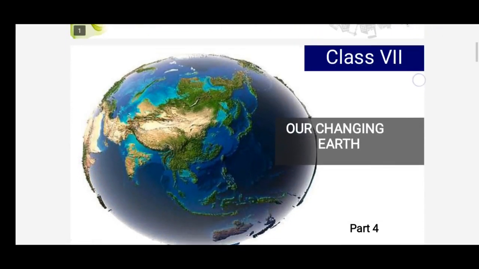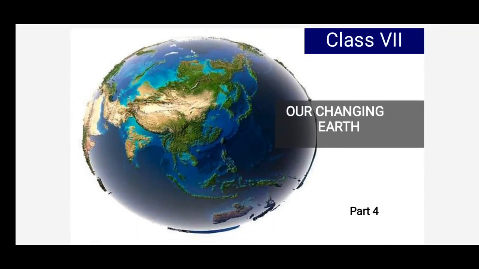In the last class, we discussed the major landforms which are formed with the help of two processes called weathering and erosion. And this eroded material is deposited in some other place, so it leads to land formation.